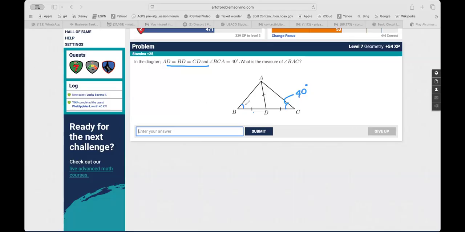When you look at this, this is 40, this is 40. Okay. This is 40, this is 40. Angles in a triangle, right? So this will be 100. That makes it, this is a linear pair, so this is 80. But when you observe, these two angles are equal. So the 100 is split equally, so this is 50-50, making this angle 50 plus 40, 90. Can we move on? Yes.